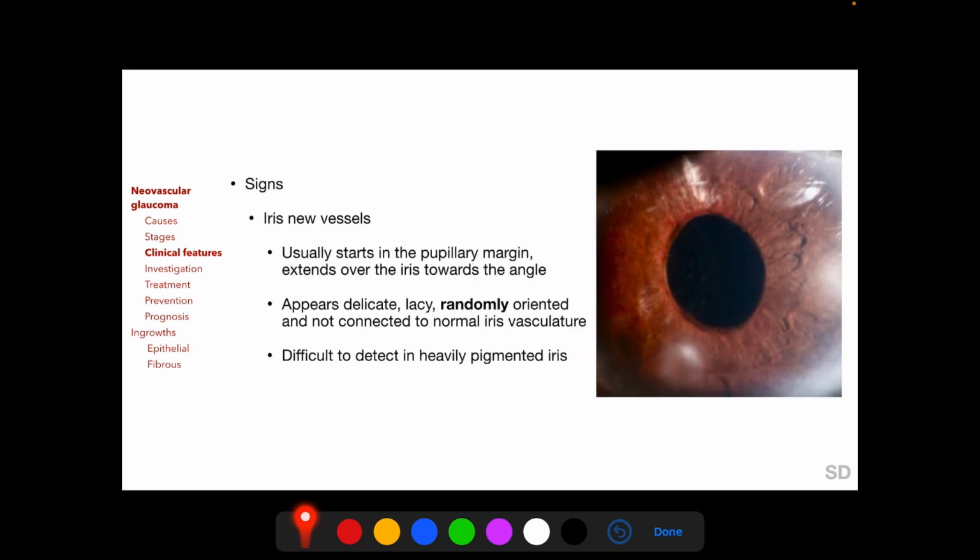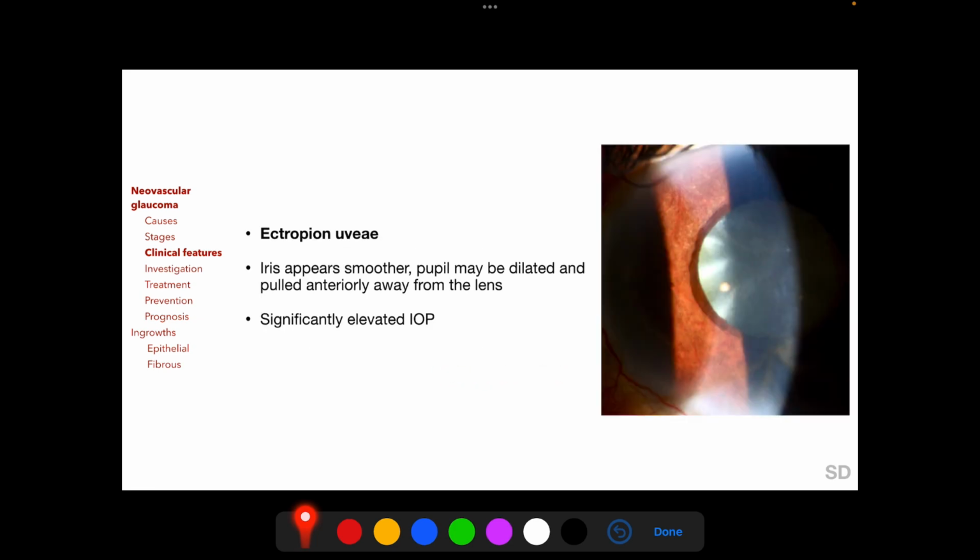Early in the disease process, iris new vessels can be detected most commonly in the pupillary margin, and from there on, these new vessels then extend across the iris towards the angle. The new vessels on the iris appear delicate, lacy and randomly oriented, and they may be difficult to detect in heavily pigmented iris. Later on, ectropion uveae develops as seen here in this photograph, and the iris may appear smoother,